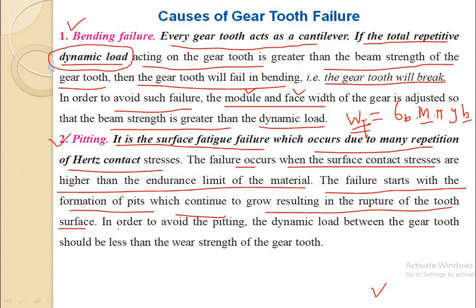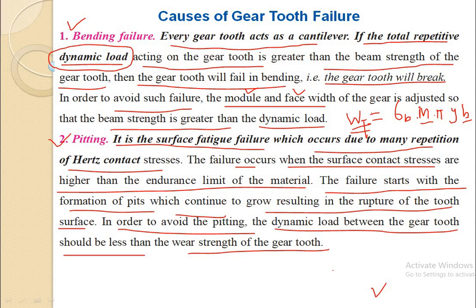Now in order to avoid this pitting failure, the dynamic load between the gear teeth should be less than the wear strength of the gear tooth. This dynamic load, which acts due to the meshing of two gear teeth with each other, should be less than the wear strength, or we can say the endurance strength, of the gear tooth. If this dynamic load becomes more than the wear strength, or endurance strength, of the gear tooth, then there is a possibility of pitting failure.